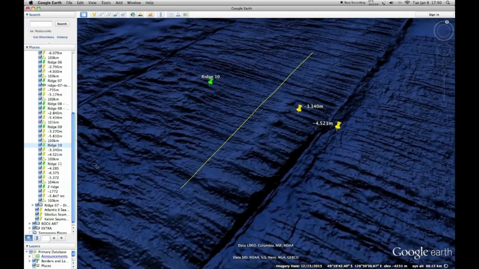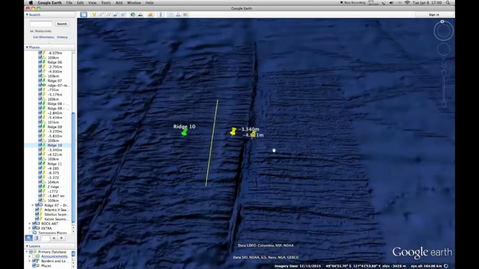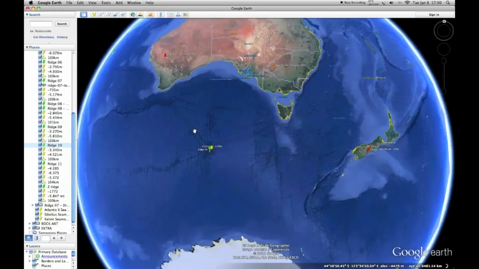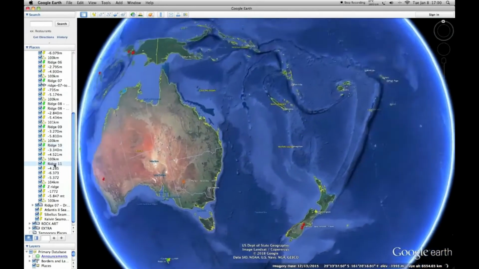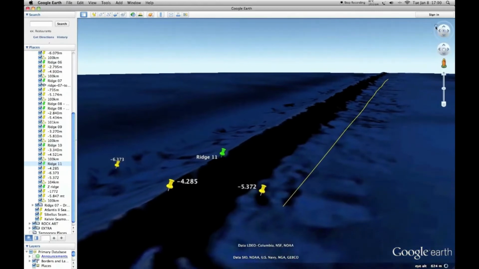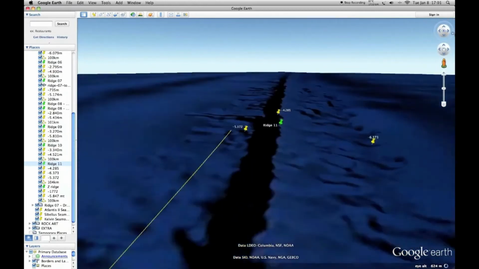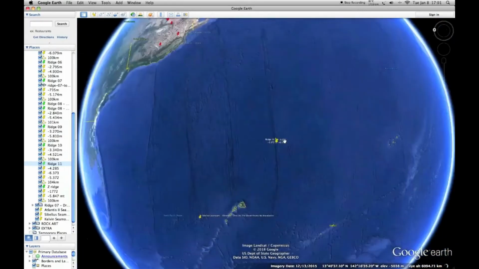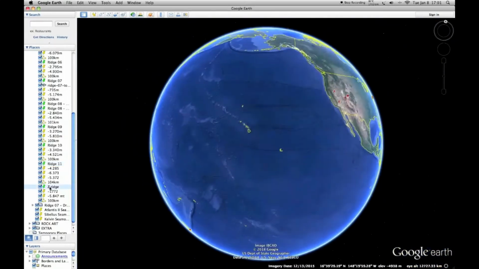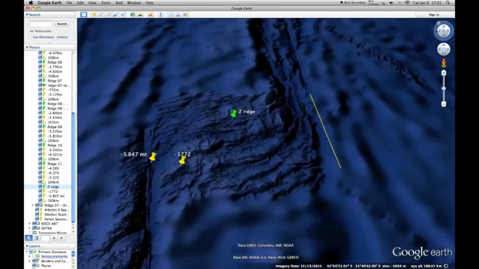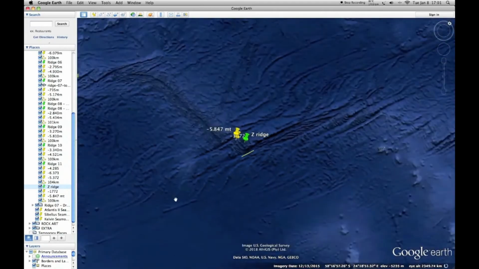Ridge 10, 1100 meters drop, or 3,600 feet. Not very high, but a visible imprint. Ridge 11, 2000 meters drop, or 6,500 feet. Z Ridge, 4100 meters drop, or 13,400 feet. It connects South Pole to Africa.